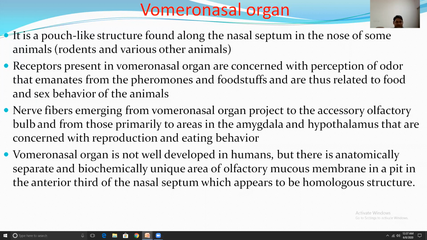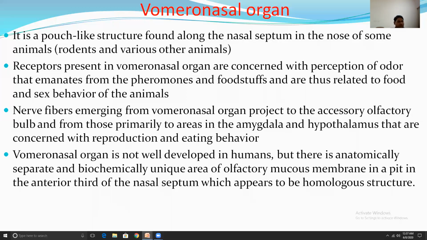Nerve fibers emerging from the vomeronasal organ project to the accessory olfactory bulb, and from there the primary projection areas are the amygdala and hypothalamus, which are concerned with reproduction and eating behavior.